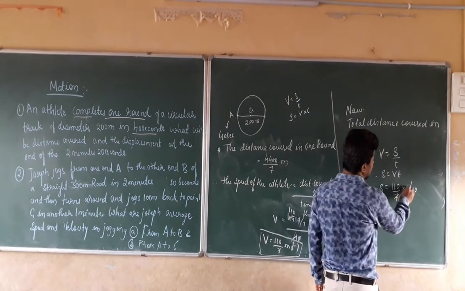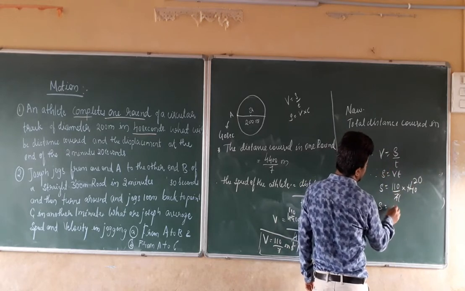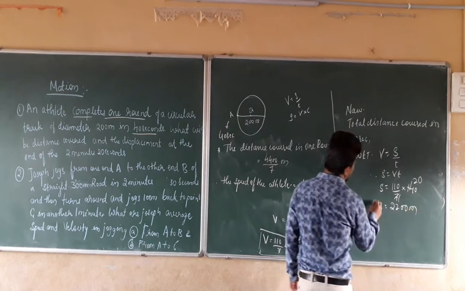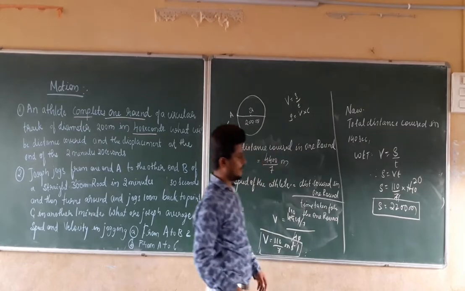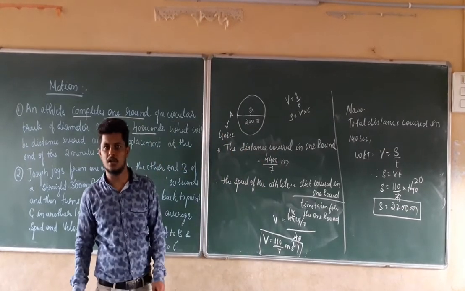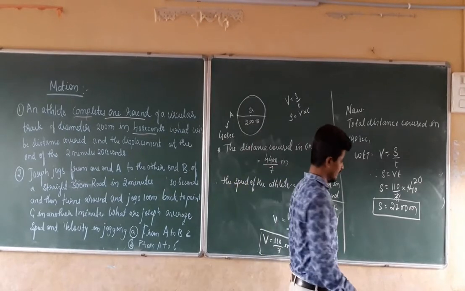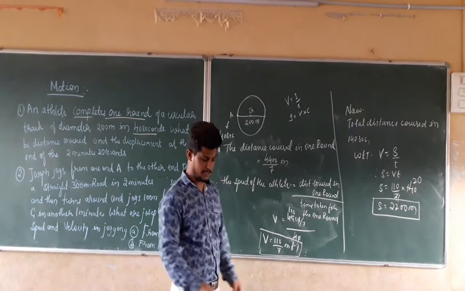Right? 7 ones are 7, 7 twos are 14, zero. Therefore, S equal to 2 11s are 22, 00. Therefore, S equal to 2200 meters. Right. Therefore, the total distance covered is equal to 2200 meters.